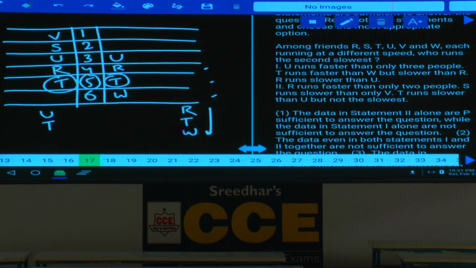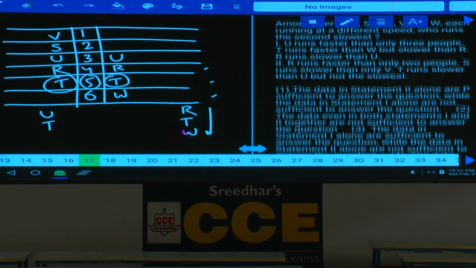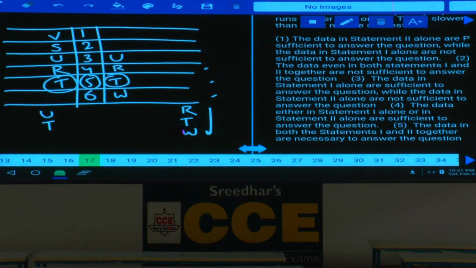Are we getting a unique answer or not? Hence 1 alone is sufficient, 2 alone is also sufficient, and each statement alone is sufficient. Hence either 1 or 2 alone is sufficient. Choice 4. 17th it is choice 4.